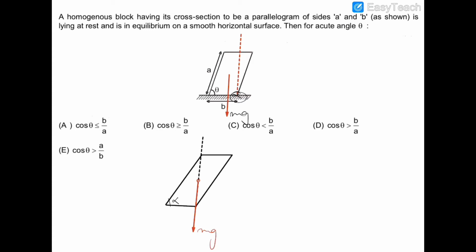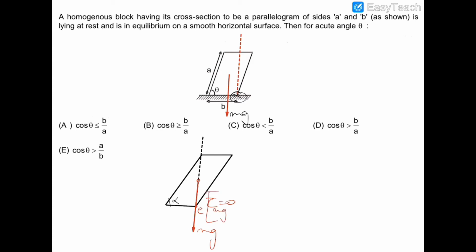So let us suppose that we have decreased this angle theta to alpha, and at this angle alpha the mg is directly lying on this vertical line. So the torque of mg about this point in this case will be 0.